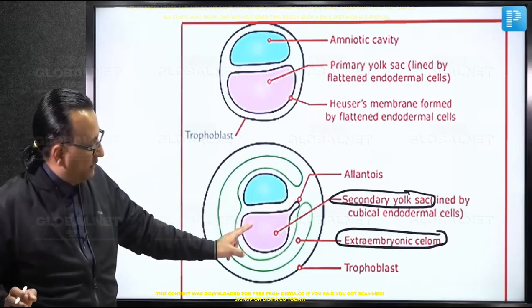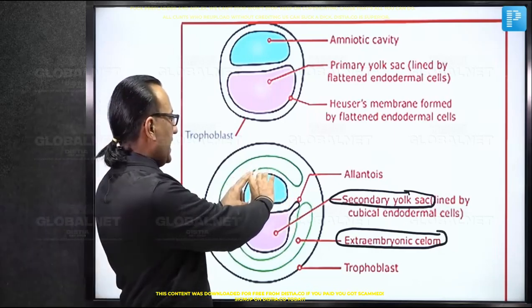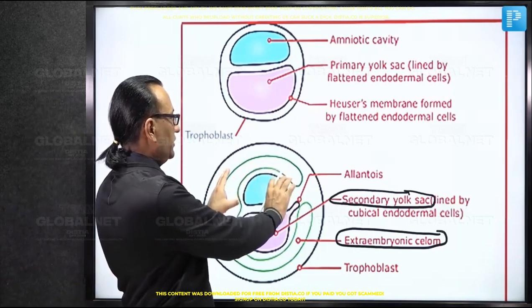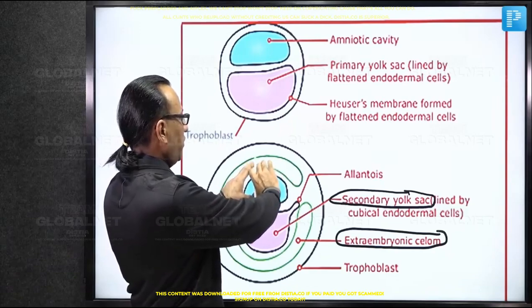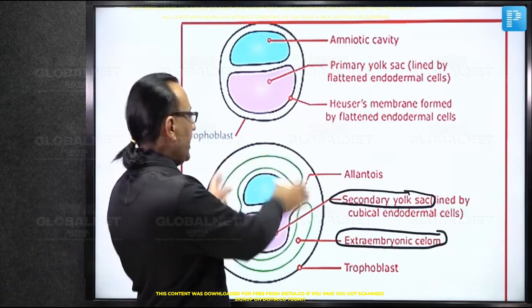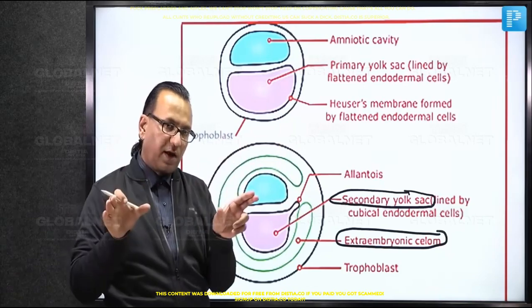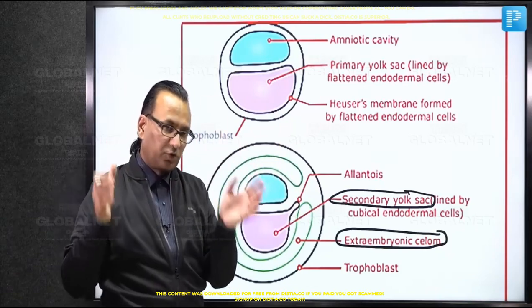Now, we will see as the baby is developing, this amniotic cavity becomes larger. It becomes so large that it is going to cover almost the entire embryo. May it be in the cephalocaudal folding or lateral folding, it becomes quite huge.